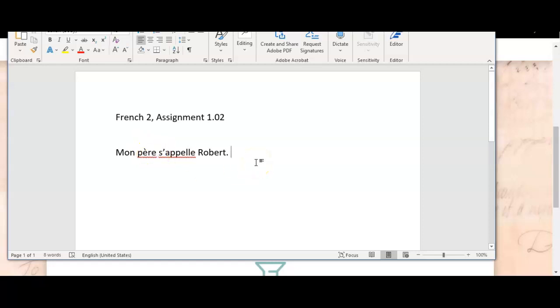Now I'm going to describe my father, il, that's the subject pronoun that corresponds to he. Il est, I've got the verb être, right, conjugated correctly. And what is my father like? Il est amusant et intelligent. Okay, so I've described my father with 2 adjectives. He is amusing, amusant, et intelligent. I've used the masculine form of those adjectives.